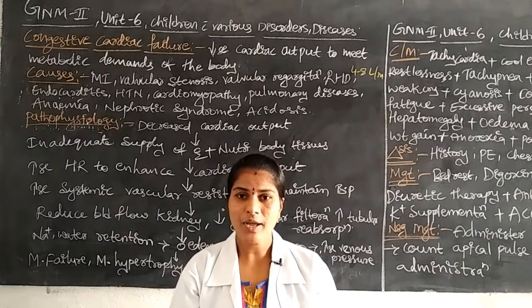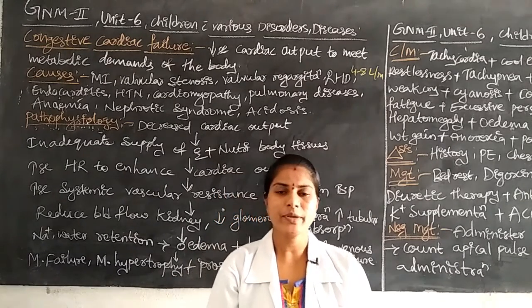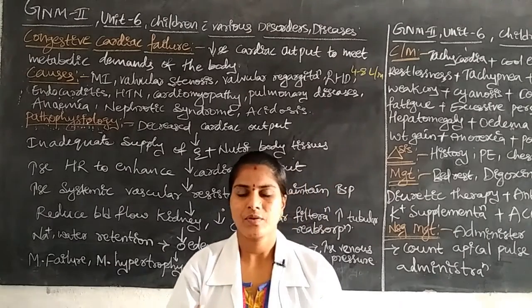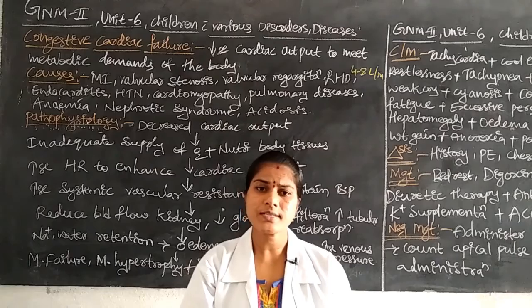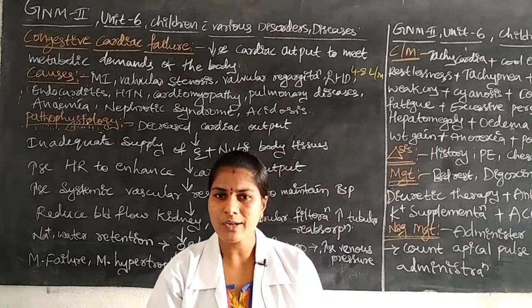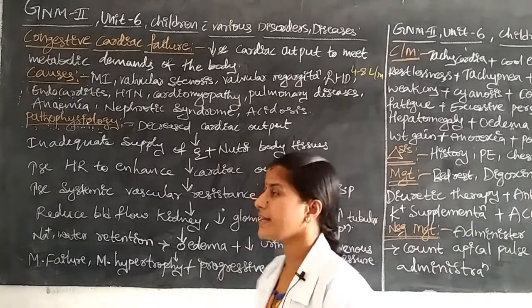But here, what happens? Due to regurgitation of the valves, the blood comes back. This is one abnormality in the heart. Due to these reasons, congestive cardiac failure may be observed in children. This is one reason.